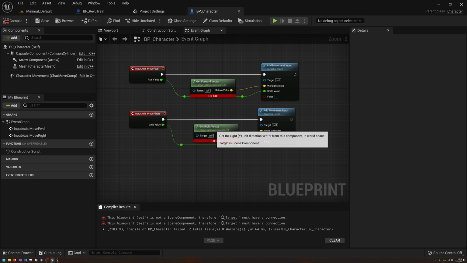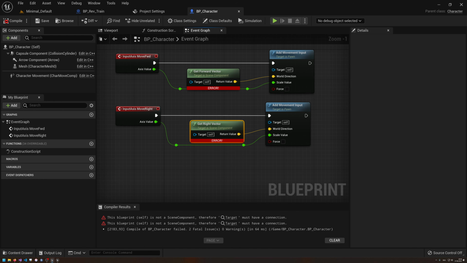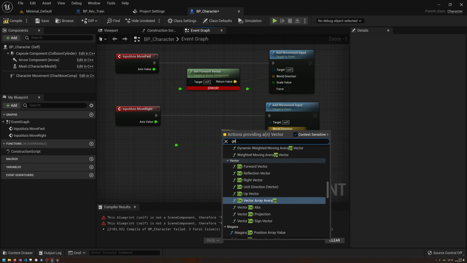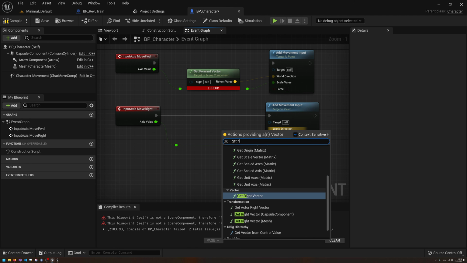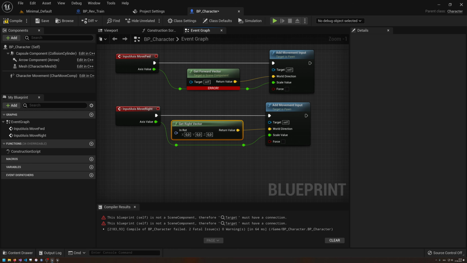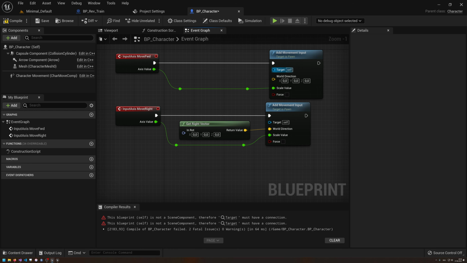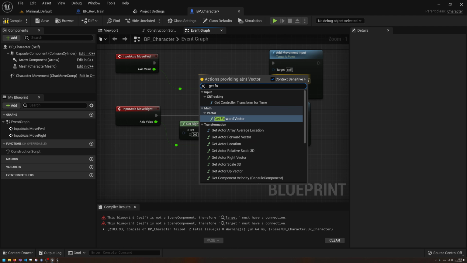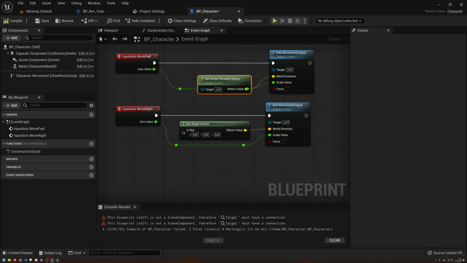Let's compile and we have an error. Is it not possible to get our scene component? Okay, get right vector. Is it that one? Let's see. Get forward vector. Get actor forward vector.